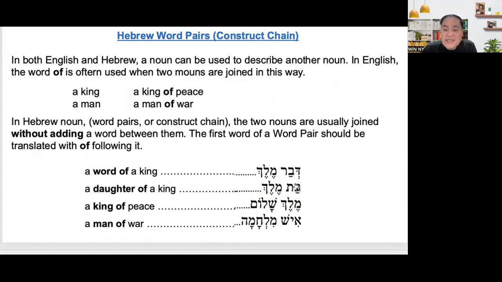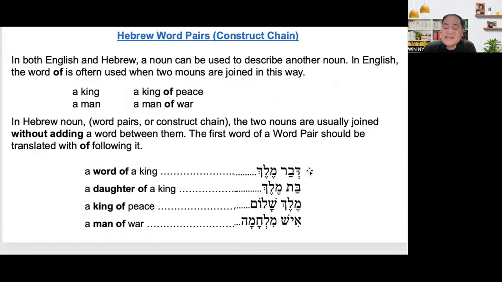If you put another noun after the word, you have to change it and make it a construct chain. Instead of dabar, it is dvar melekh. If it is dvar melekh, it means a word of a king.